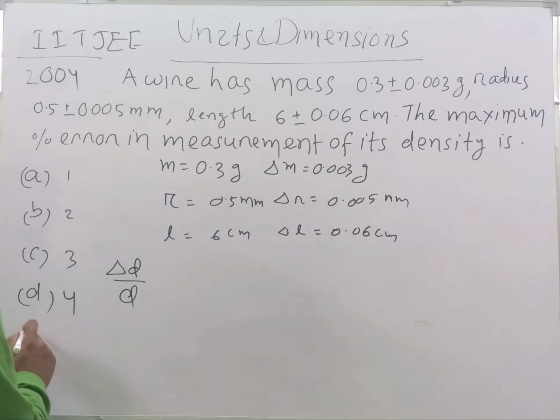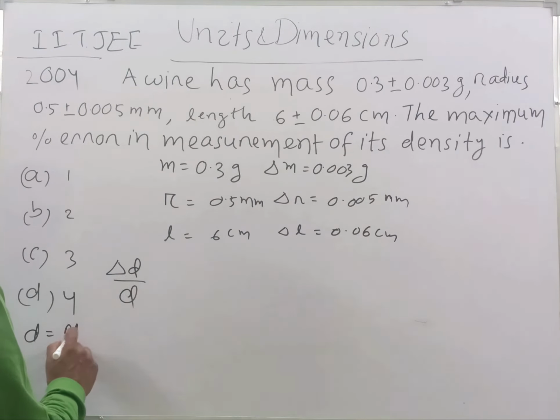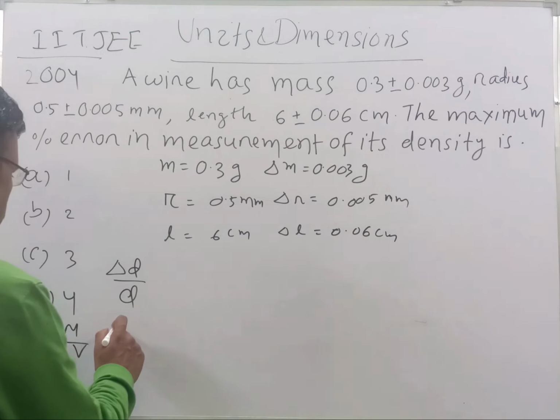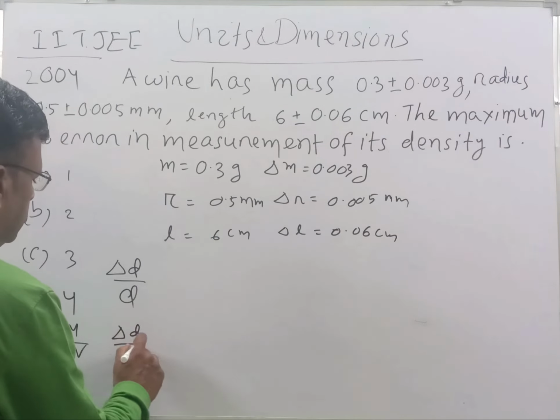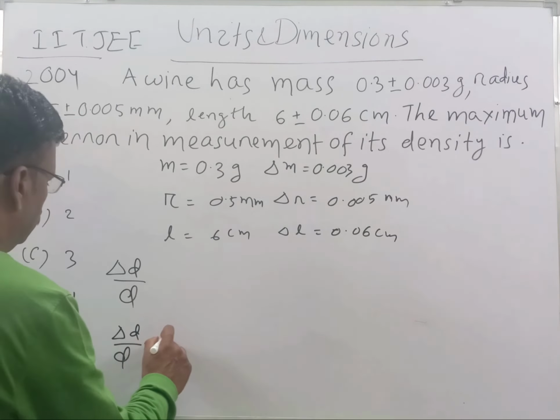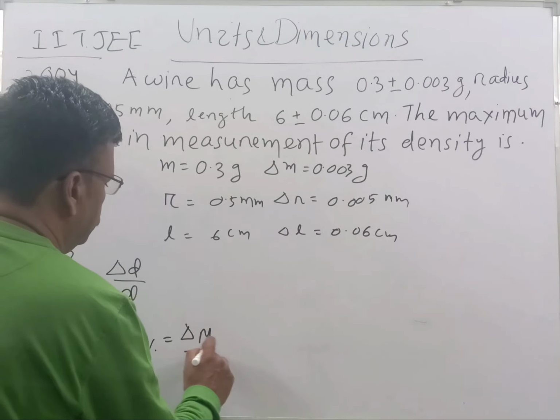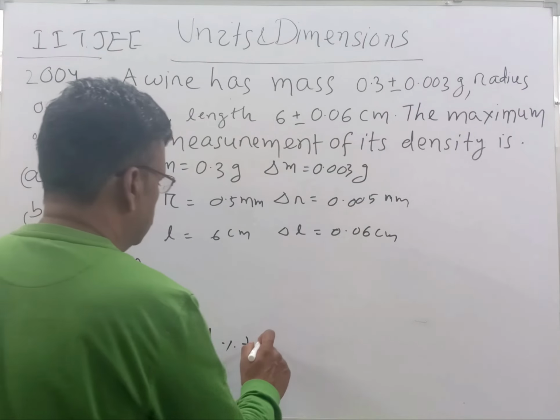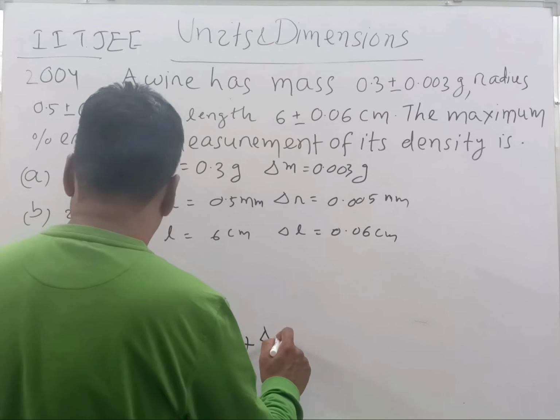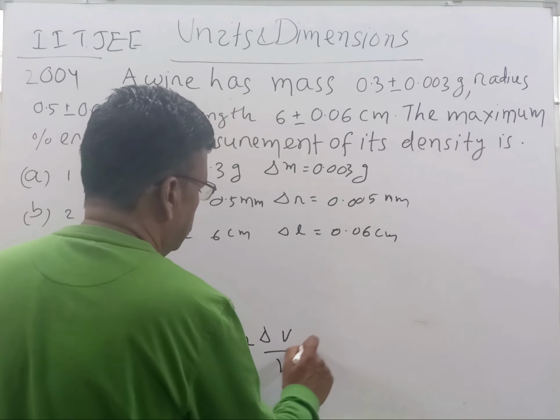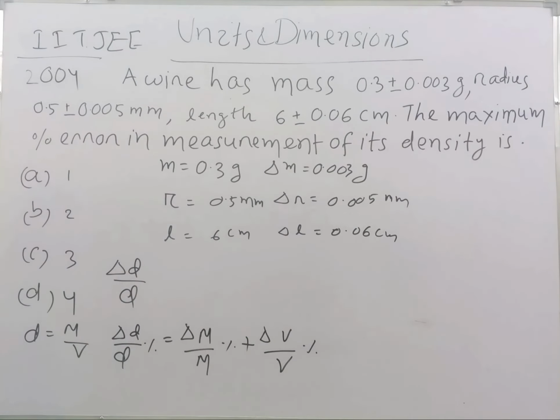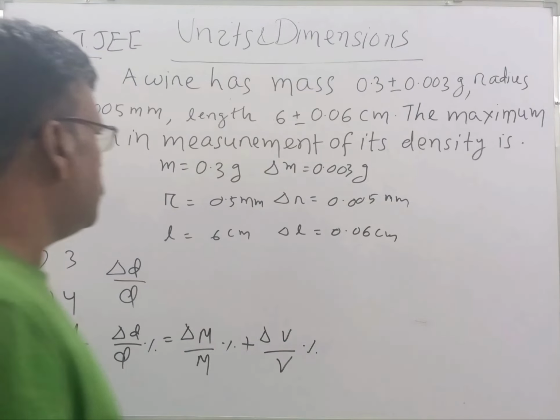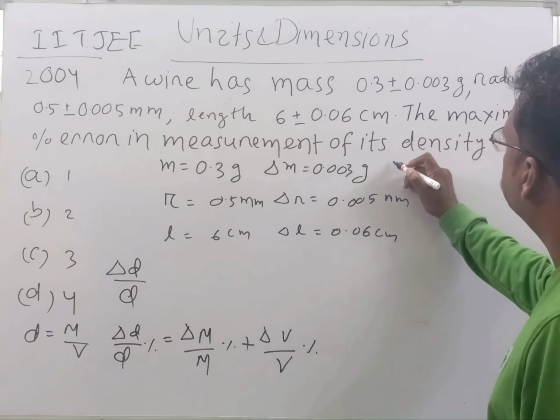What is the formula for density, student? Density is m by v. So from error analysis we know, student, the delta D by D percent will be equal to delta m by m percent, or the percentage error in measurement of the physical quantity m, that is mass, and delta v by v percent, that means percentage error in measurement of volume. Okay, student? And let us find out what is delta m by m.